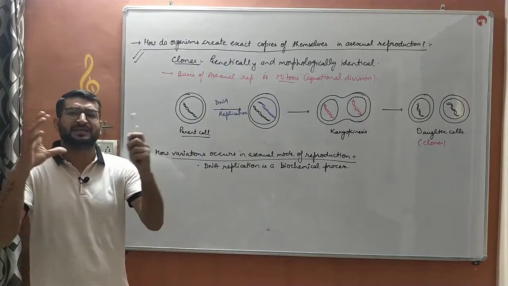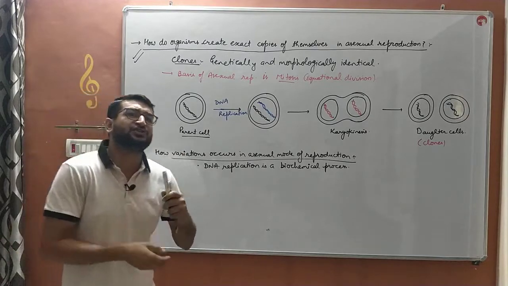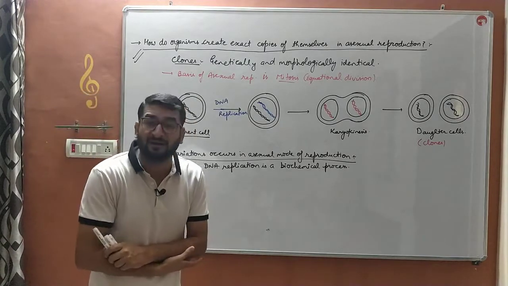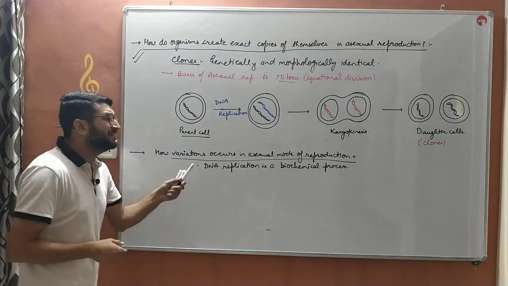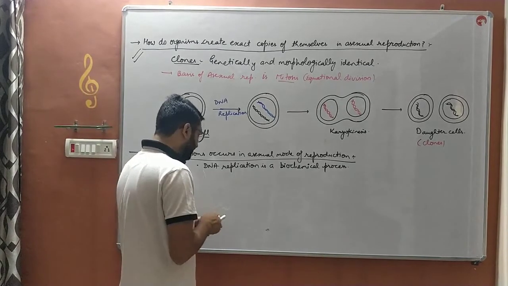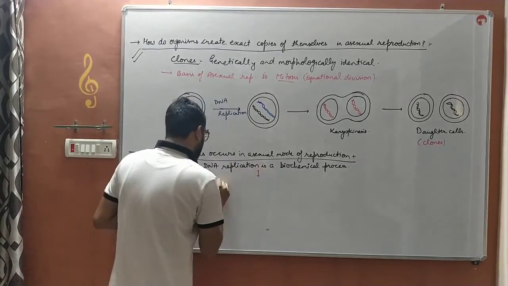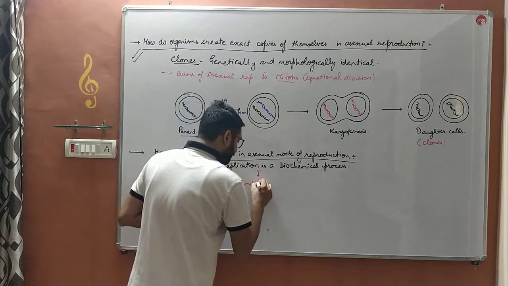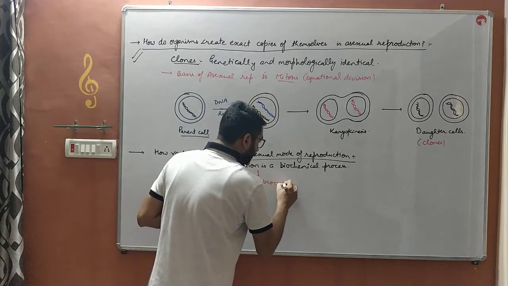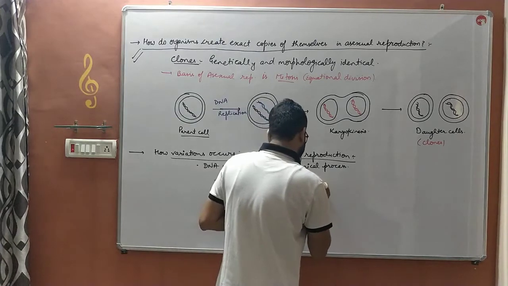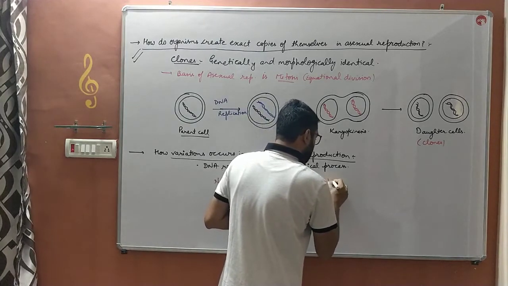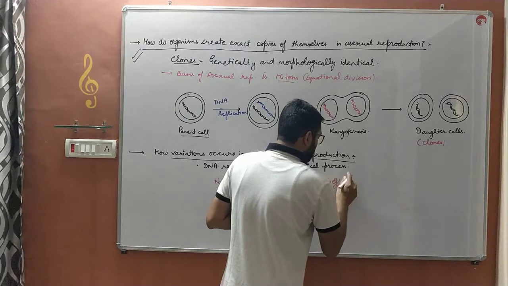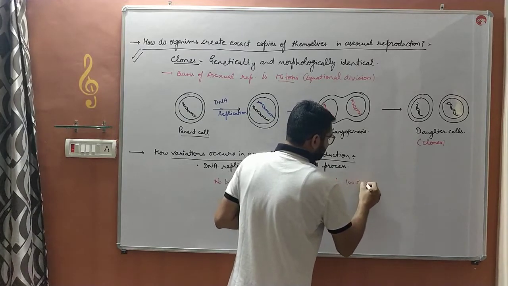That is why we combine both the terms and refer to it as a single term, biochemical process. So DNA replication is a biochemical process, and no biochemical process can copy itself 100% accurately.